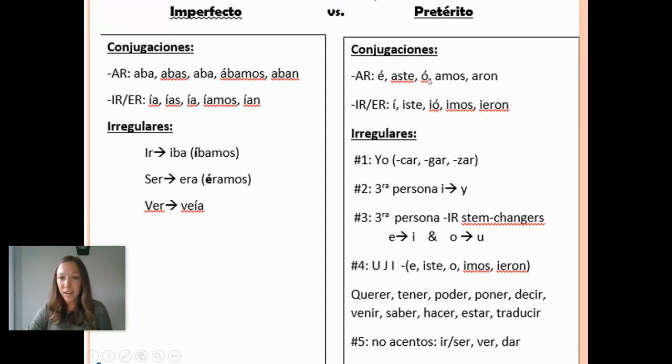So notice that the accent for third person goes over the O for both conjugations. Now, there are a ton of irregulars in preterite. I'm sure you remember. In the yo form, car, gar, zar, the car changes to K.